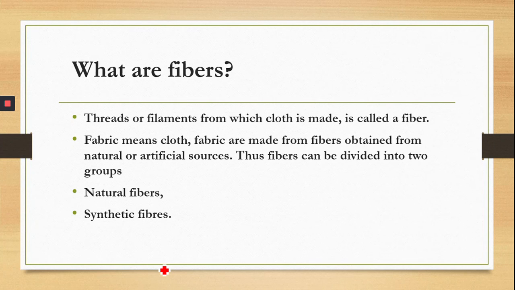So fabric means cloth. Fabrics are made from the fibers obtained from natural or artificial sources. It means that the fibers we are talking about can be natural or artificial. Thus fibers can be divided into two groups, natural fibers and synthetic fibers. So let me see what the natural fibers are.